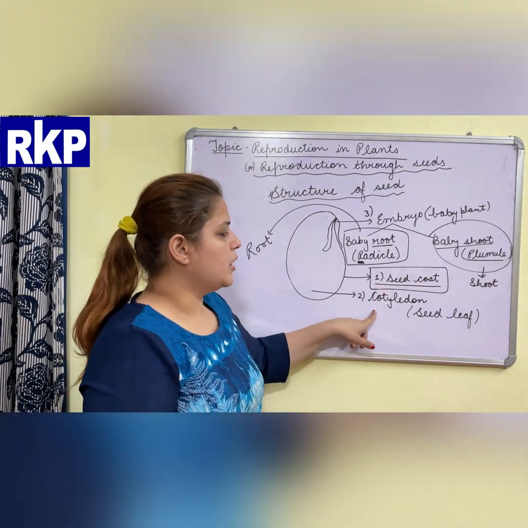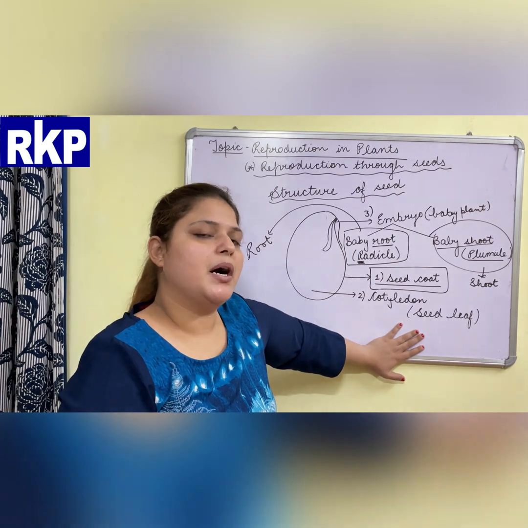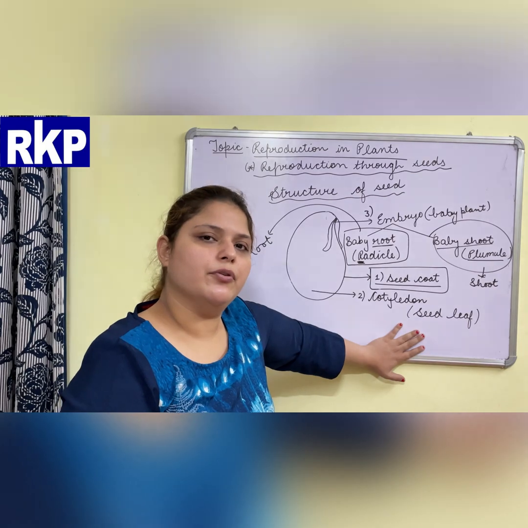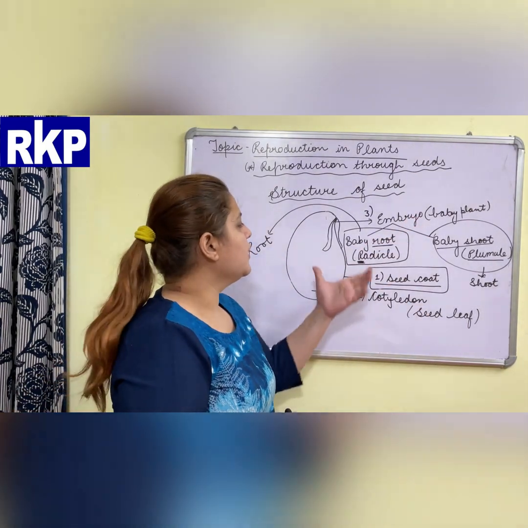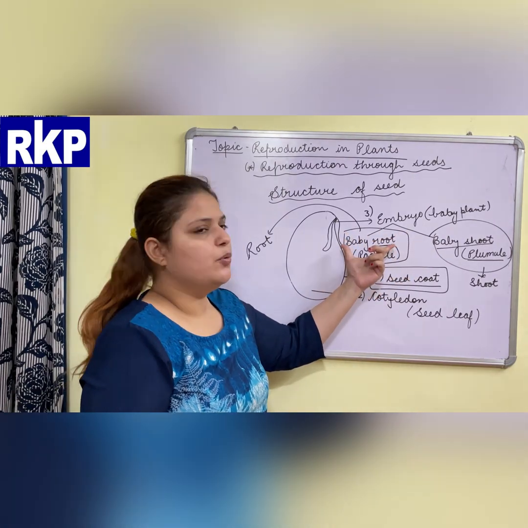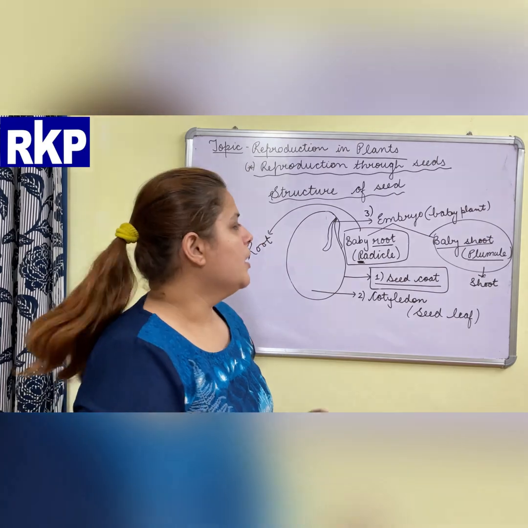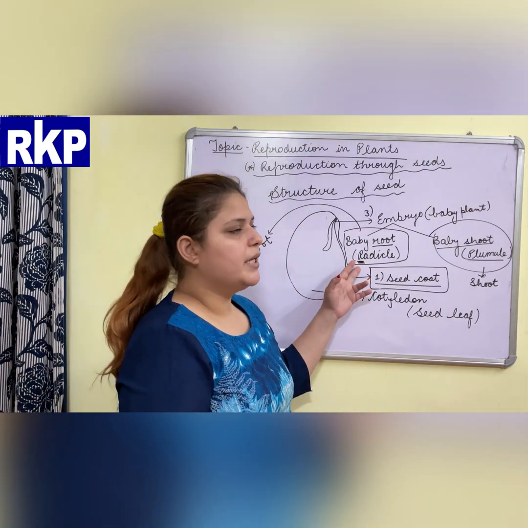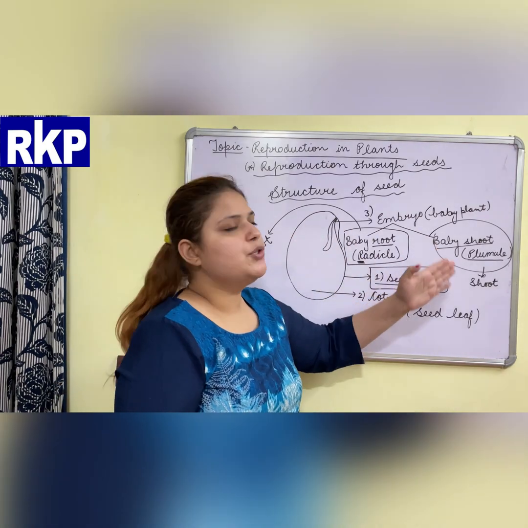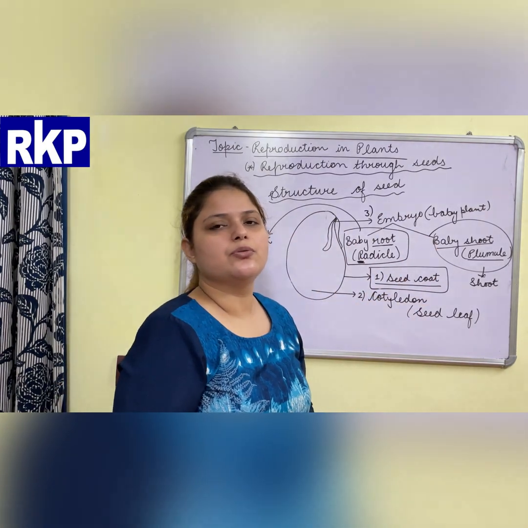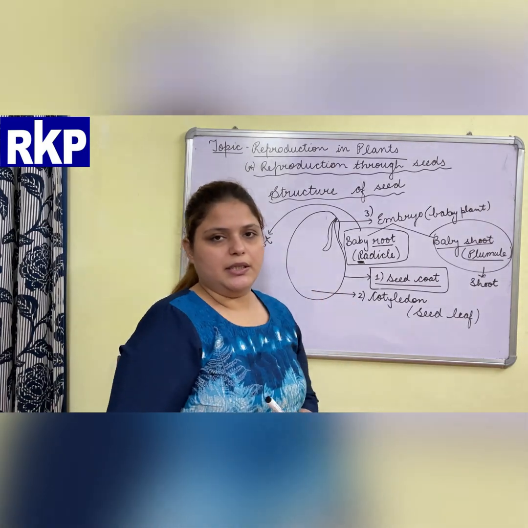The second is cotyledon, which is also known as seed leaf. This is the part of the seed which stores food for the baby plant. Third is embryo, which is also known as baby plant. It has two parts: baby root, also known as radicle, and baby shoot, also known as plumule. The radicle grows and develops into the root part of the plant, and the plumule grows into the shoot part of the plant. This is the structure of the seed.